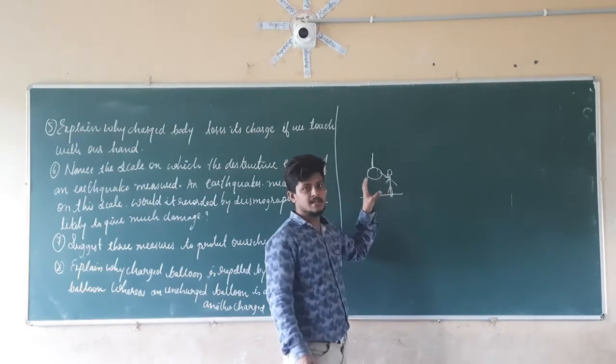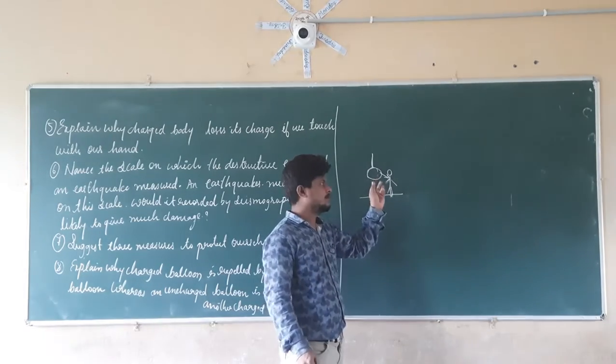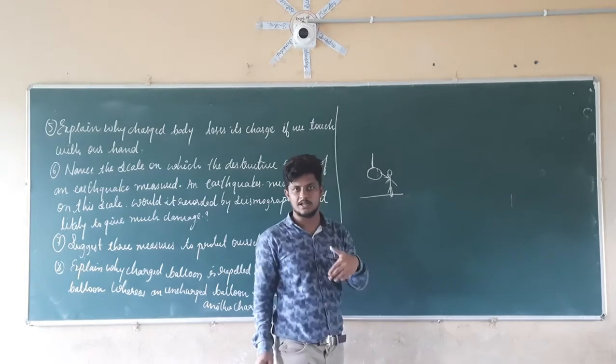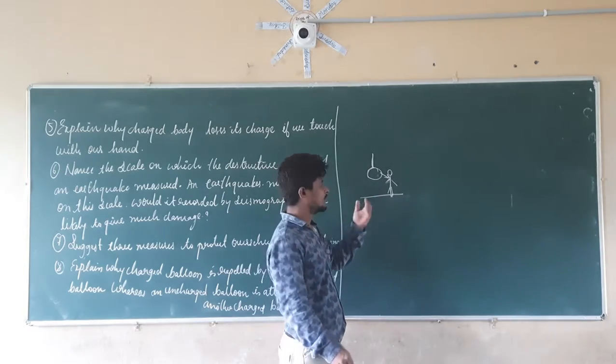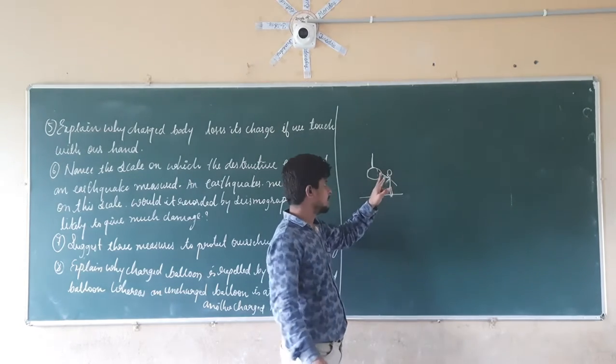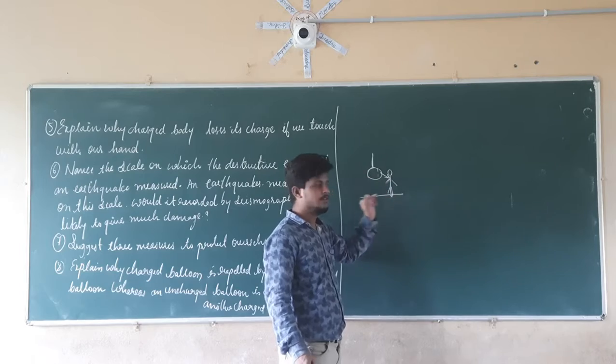This process of the movement of charge from a charged body to the earth is nothing but what? Earthing. So how is it done? By using a good conductor of electricity. Since we are also good conductors of electricity, it is transferring from this body to that body.